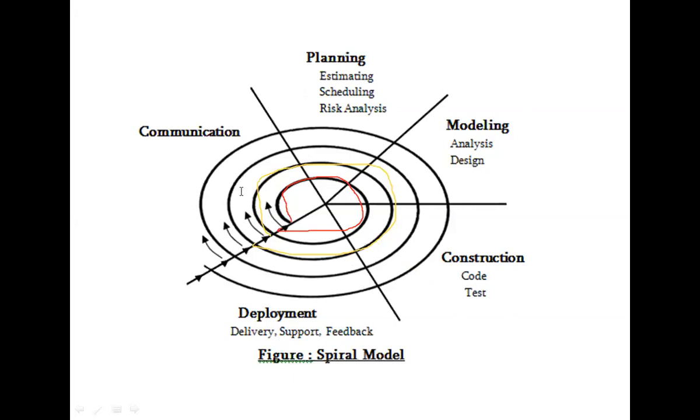The second spiral, system development. The third spiral, we move to system enhancement, and in the fourth spiral we have system maintenance.